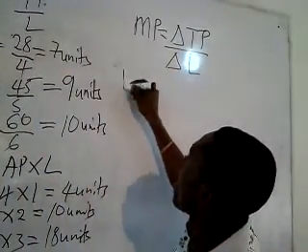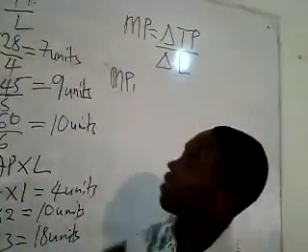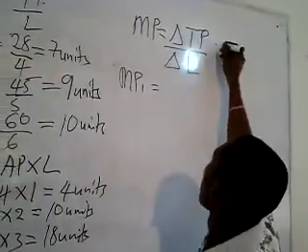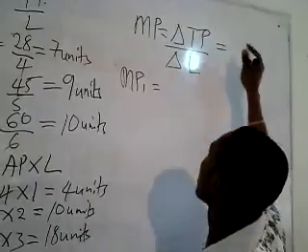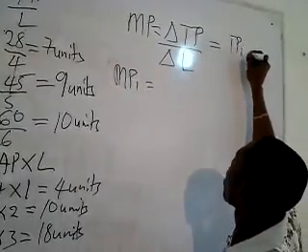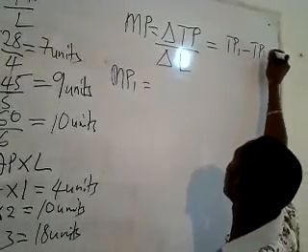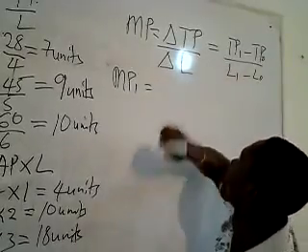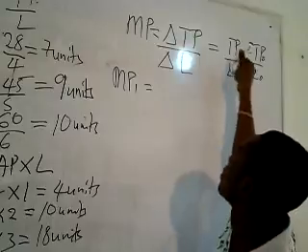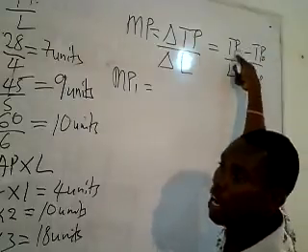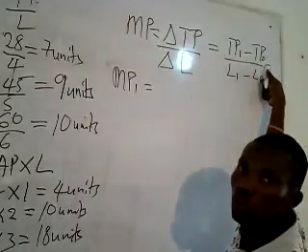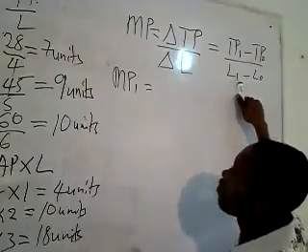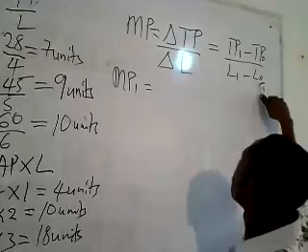So if you want marginal product 1, you have to rewrite this formula again: total product 1 minus total product 0, over labor 1 minus labor 0. The TP1 here means current total product minus previous total product, and then L1 here is the current variable factor and then the previous.